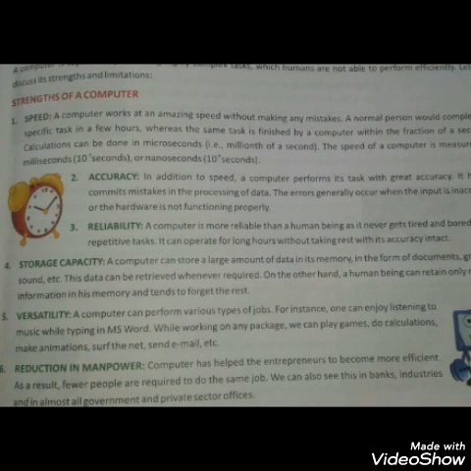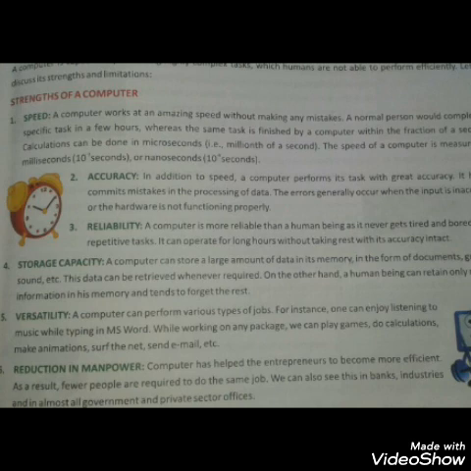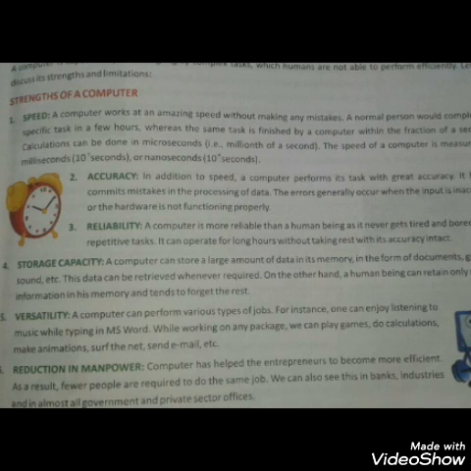Fourth is storage capacity. A computer has the main feature of storing data which can be retrieved in the future also. So students, computers can store a large amount of data in their memory in the form of documents, graphics, sound, etc. Next point is versatility.